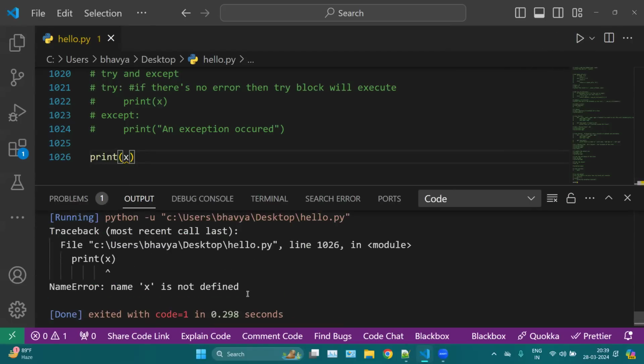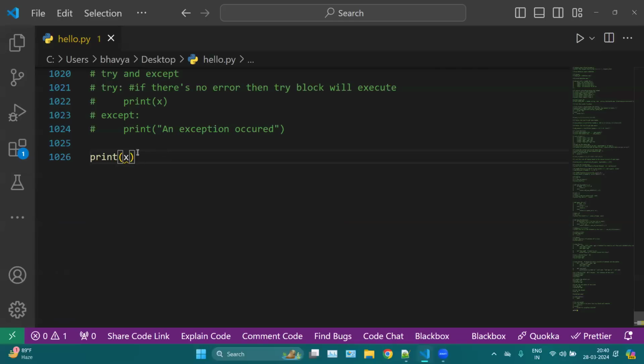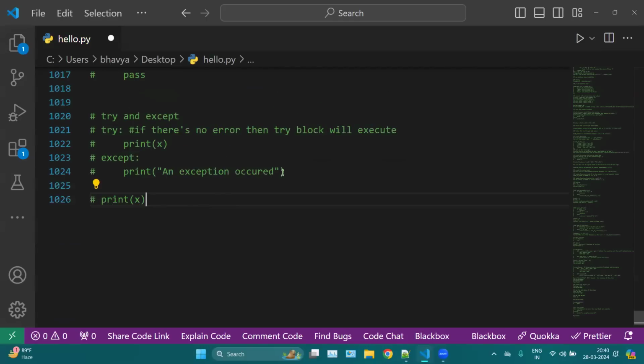Now you can see this error is a technical error. I can understand it, but our user cannot. And why are we doing all this? Because of the user experience. You are not creating a program for yourself, you are creating it for the users. So this is an error which your user cannot understand, and that is why we use the try and except blocks for handling errors.